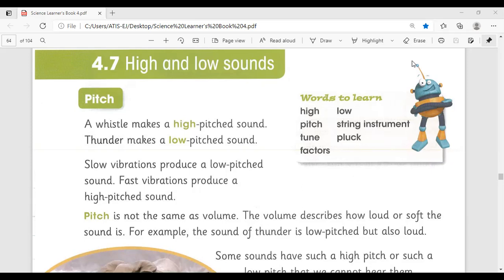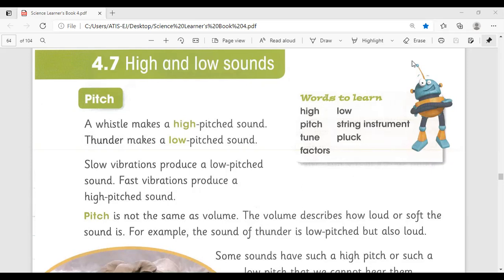Pitch: how high or low a sound is. Tune: alter a musical instrument so that it is at the correct pitch. Factors: things that can change the result of an investigation. Pluck: picking up a string with your finger and letting it go.